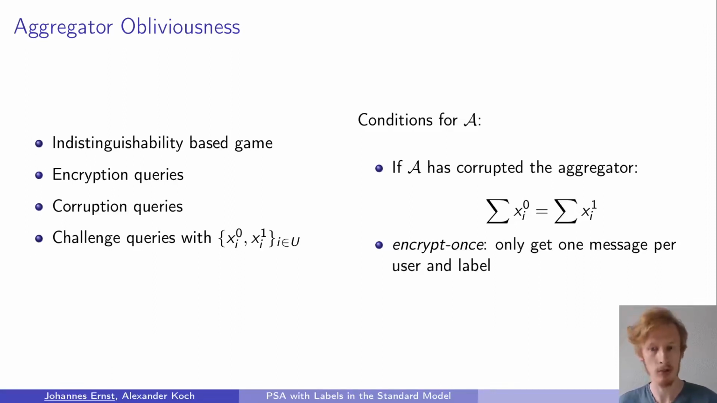The second condition is one that is shared by many PSA schemes, including ours, that for security we restrict the adversary to get only one message per label and client. This is good from a security perspective to avoid this leakage that I explained with the red and the blue ciphertexts, and it is also easy to enforce in practice by programming the clients to use a new label for every new message.